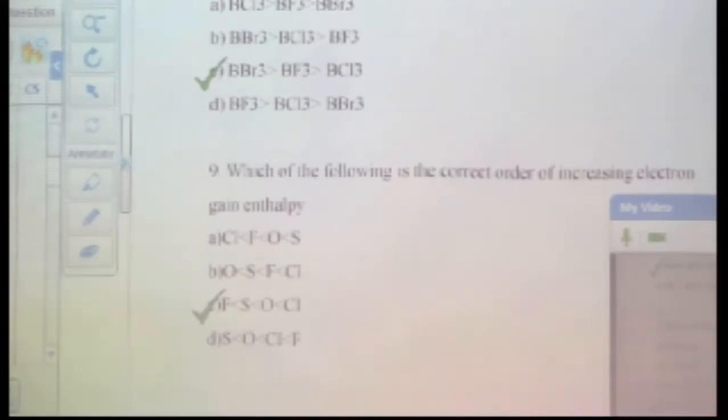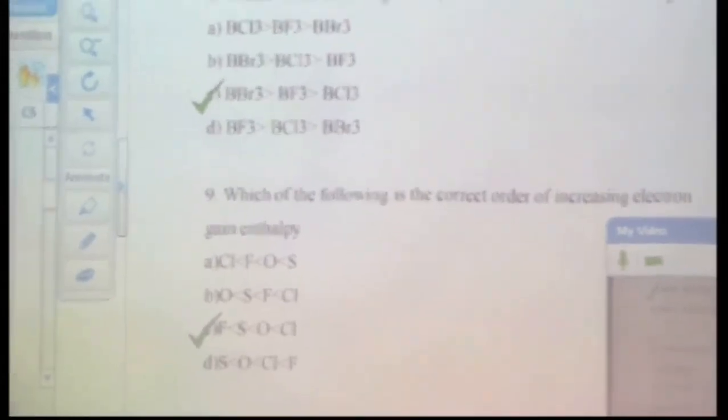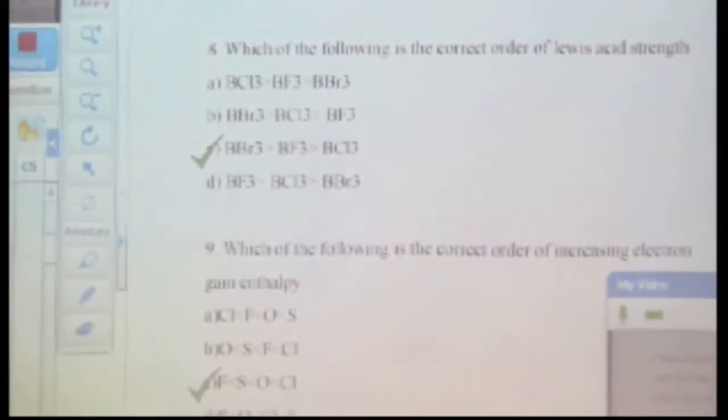Next question: which of the following is the correct order of increasing electron gain enthalpy? The answer is C, obviously, but why? Can anybody justify?